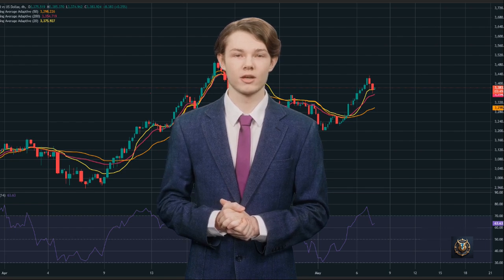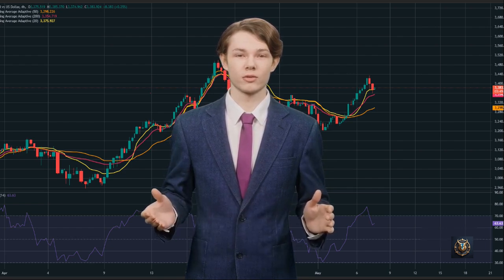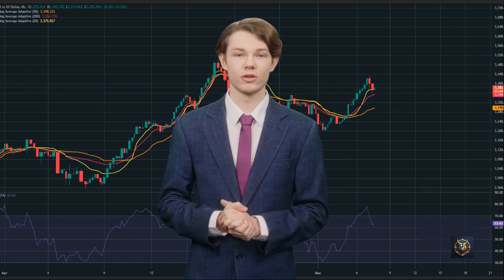Bearish pullback scenario. If price closes below 3,375, a deeper pullback is likely. First support, 3,350. Strong support zone, 3,300, MA 50.